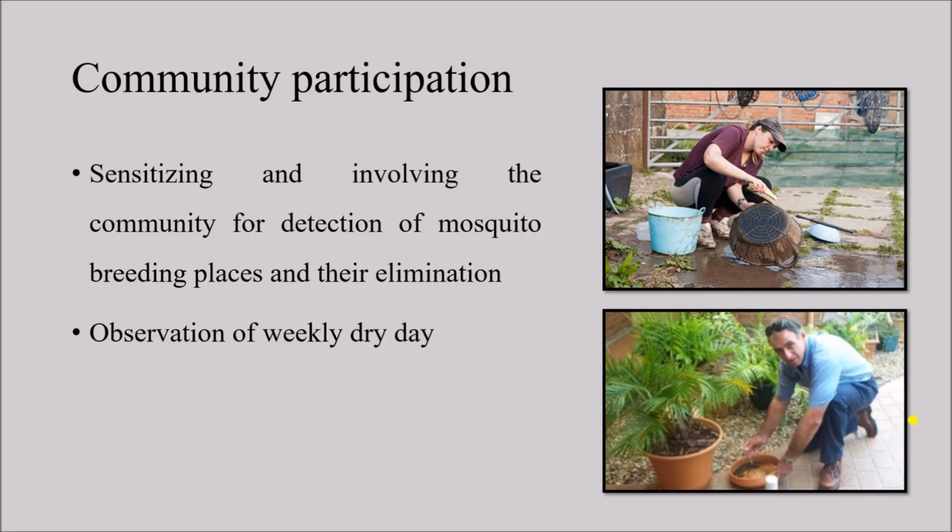Last but not the least, the community participation. So after being sensitized, that means when they understand the importance of all these efforts, people in the community can be motivated and they can take part together in identifying all the potential breeding places and eliminating them in or around their houses or in the community. So this is not an individual effort, but all the people in the community, all of us have to work together so that we can prevent the mosquito-borne diseases, which take away so many lives every year from all these countries. With this, we conclude today's session.